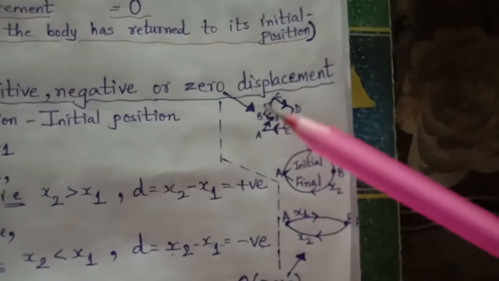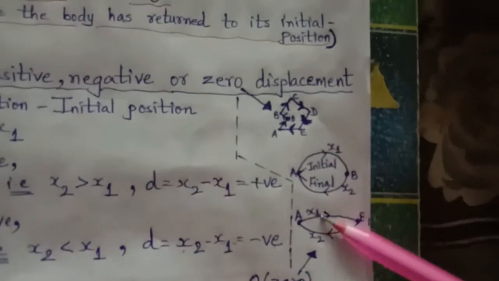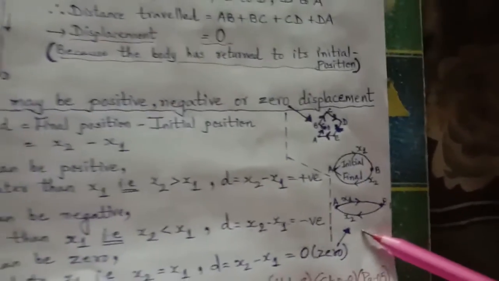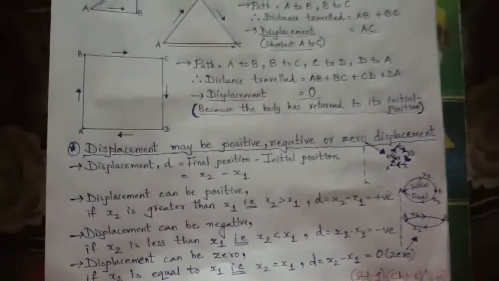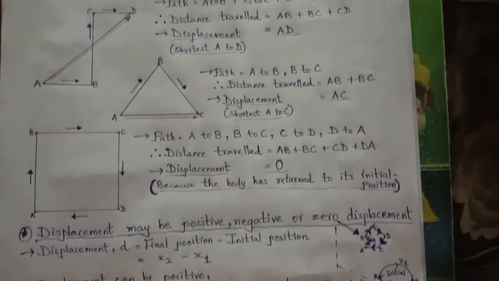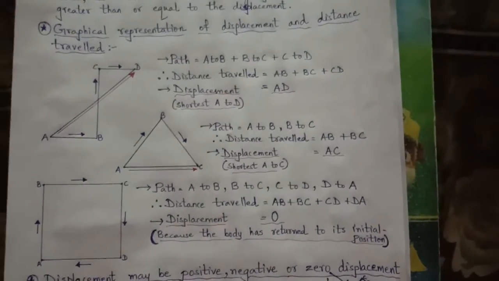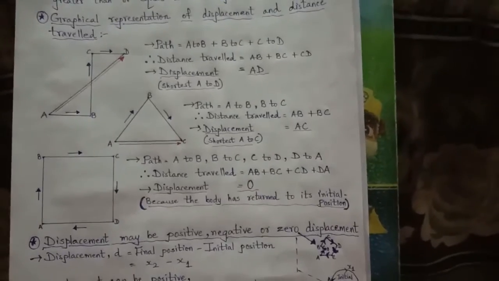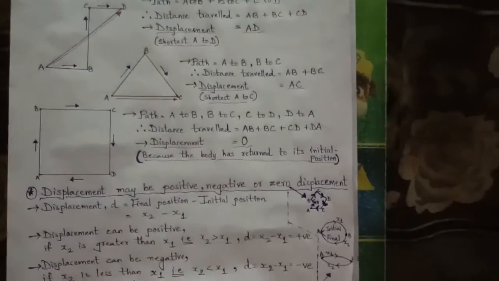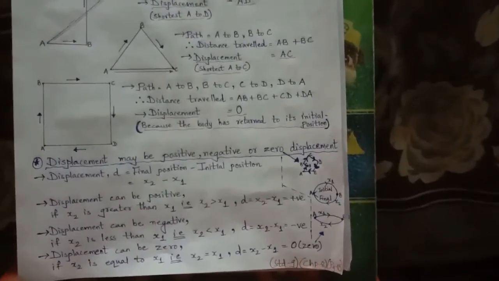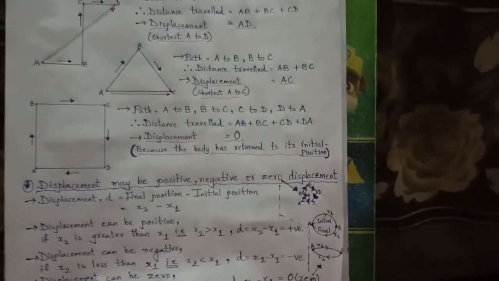So these are the diagrammatic formations of 0 displacement, right? I hope you understand properly about distance, displacement and initial and final position, their symbols, and how we can find out the distance traveled and displacement, and whether displacement is positive, negative or 0, right?